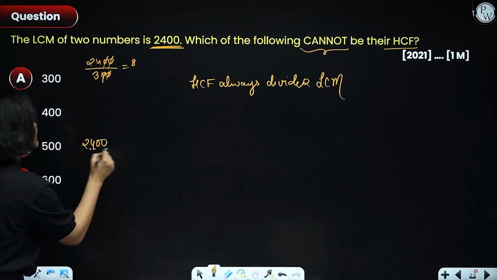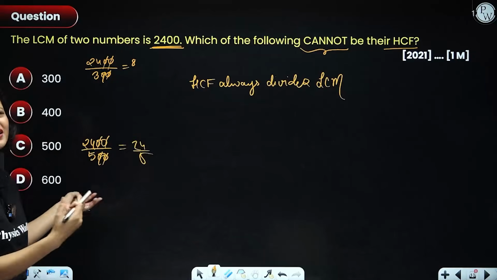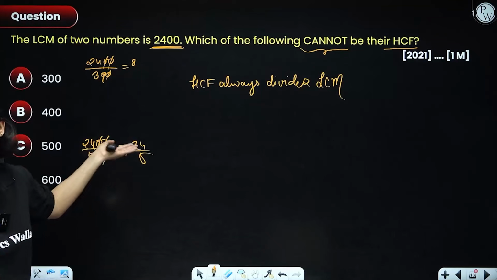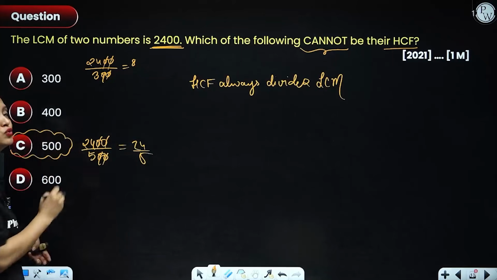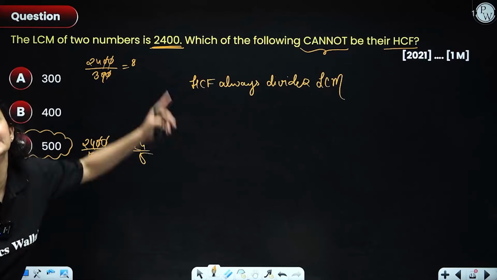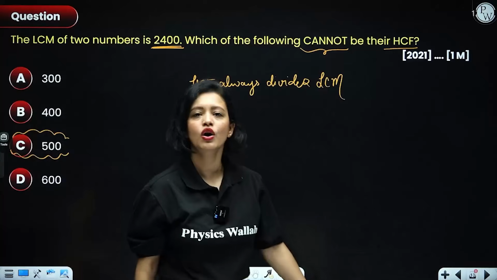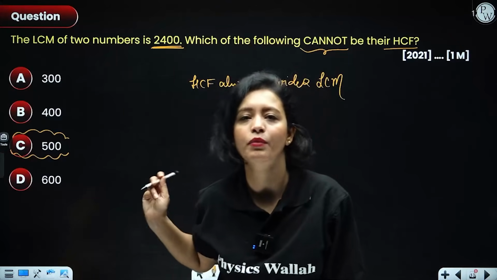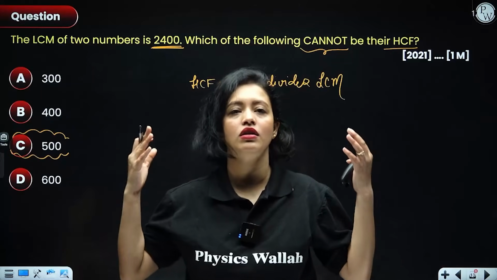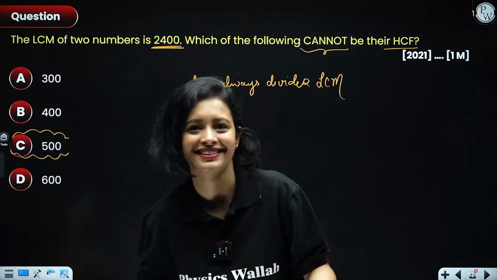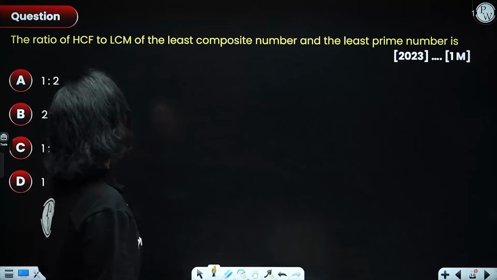500 does not divide 2400. You can see, right? At the end, you will only have 24 by 5, and clearly this is not a natural number. So that means 500 cannot be the HCF of the two given numbers because 500 is not dividing the given LCM. 600 also divides 2400. So this was a question you could do in your brain if you knew the property. If you did not know the property, you would be like, what to do, where to start, right? I hope you understood. With that, let's move on to the next problem.